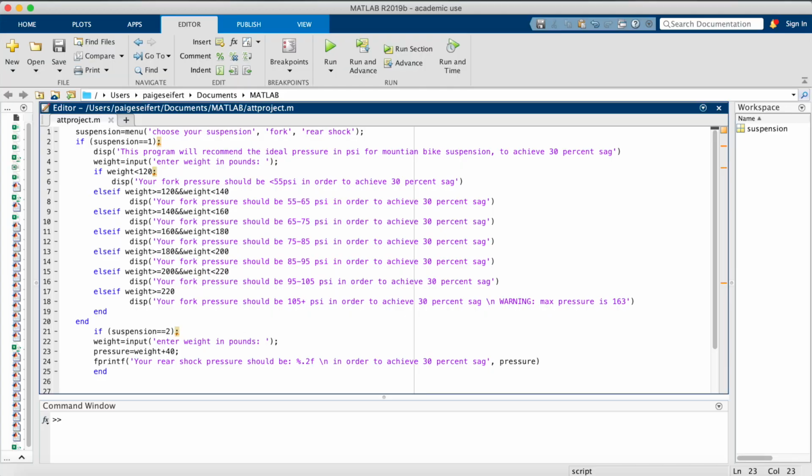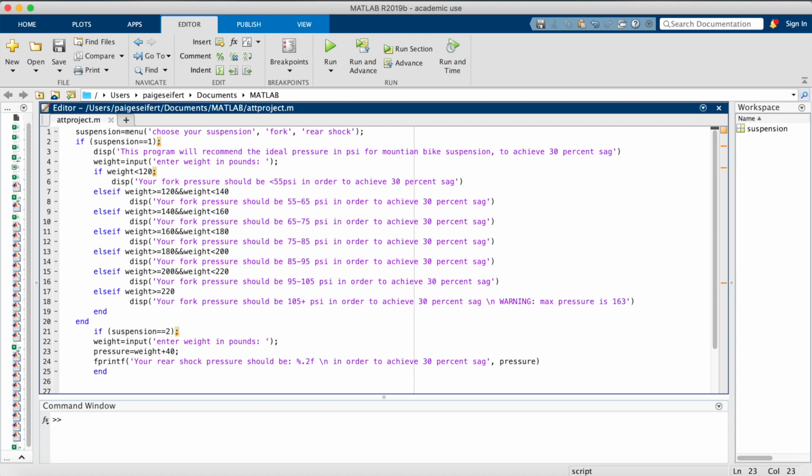So I've taken my passion for mountain biking and my passion for programming and created a MATLAB program that gives a rider the recommended pressure based on their weight. Here's how it works. The program uses the menu function to ask for the rider's suspension type. The program then distinguishes between two suspension types. For fork suspension, the program uses an input function to request the rider type in their weight.